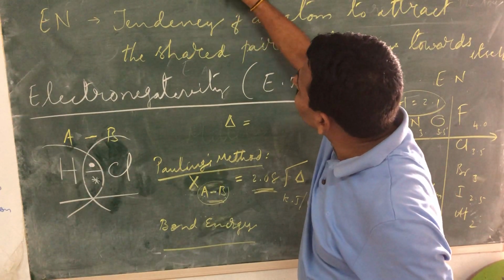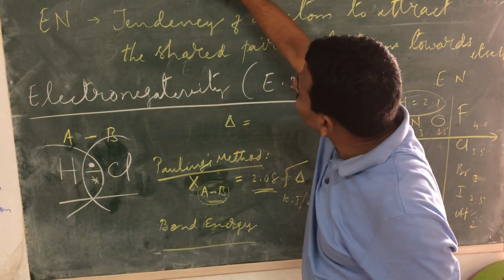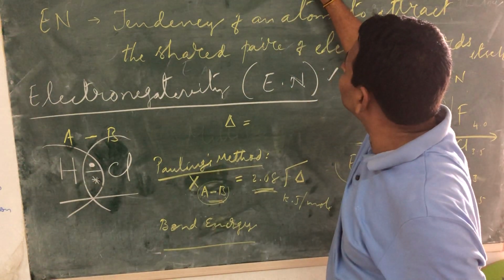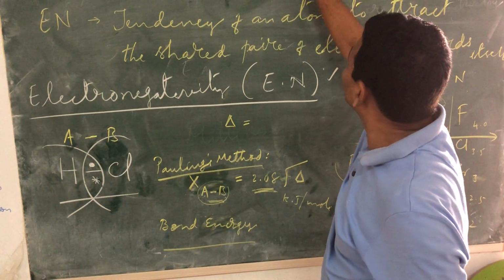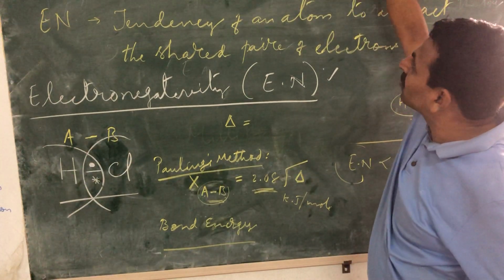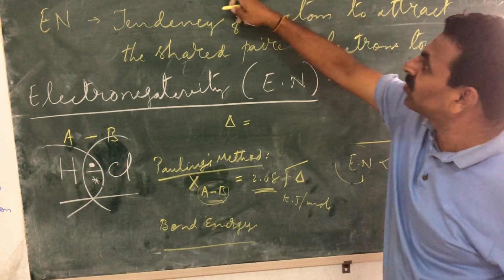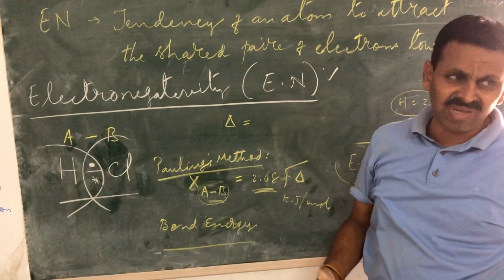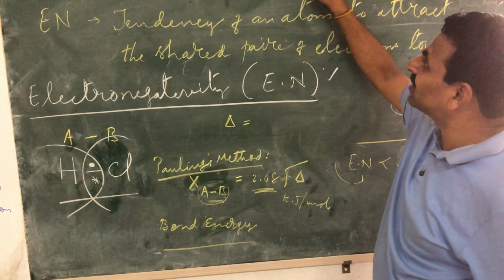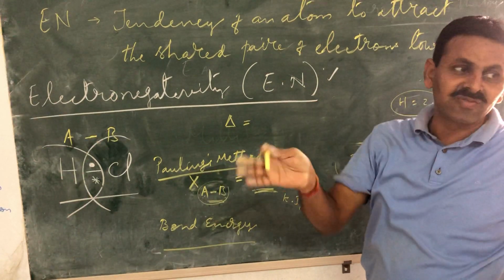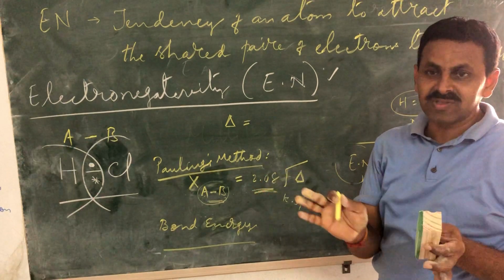That means this pair of electrons belongs to hydrogen, and this pair of electrons also belongs to chlorine. So there is a force of attraction between them when this bond is formed. Actually, bond is nothing but force of attraction. So whenever mutual sharing takes place, we can say that a bond is formed. Sharing is nothing but bonding. And bond means force of attraction.